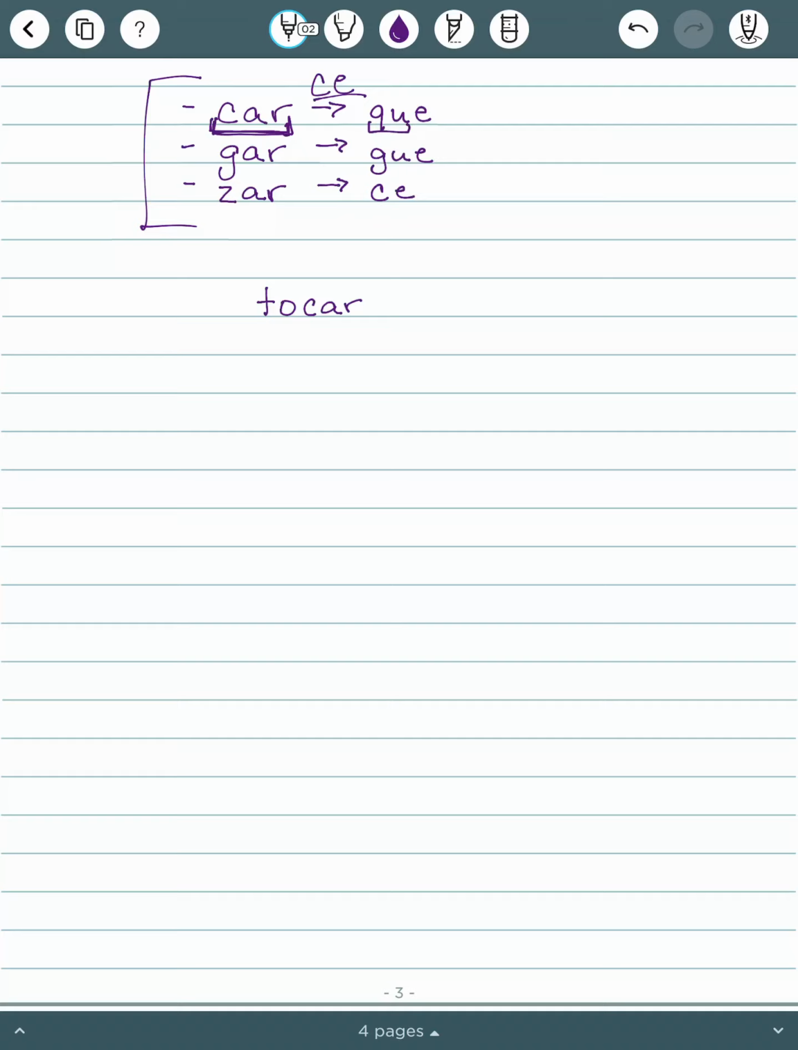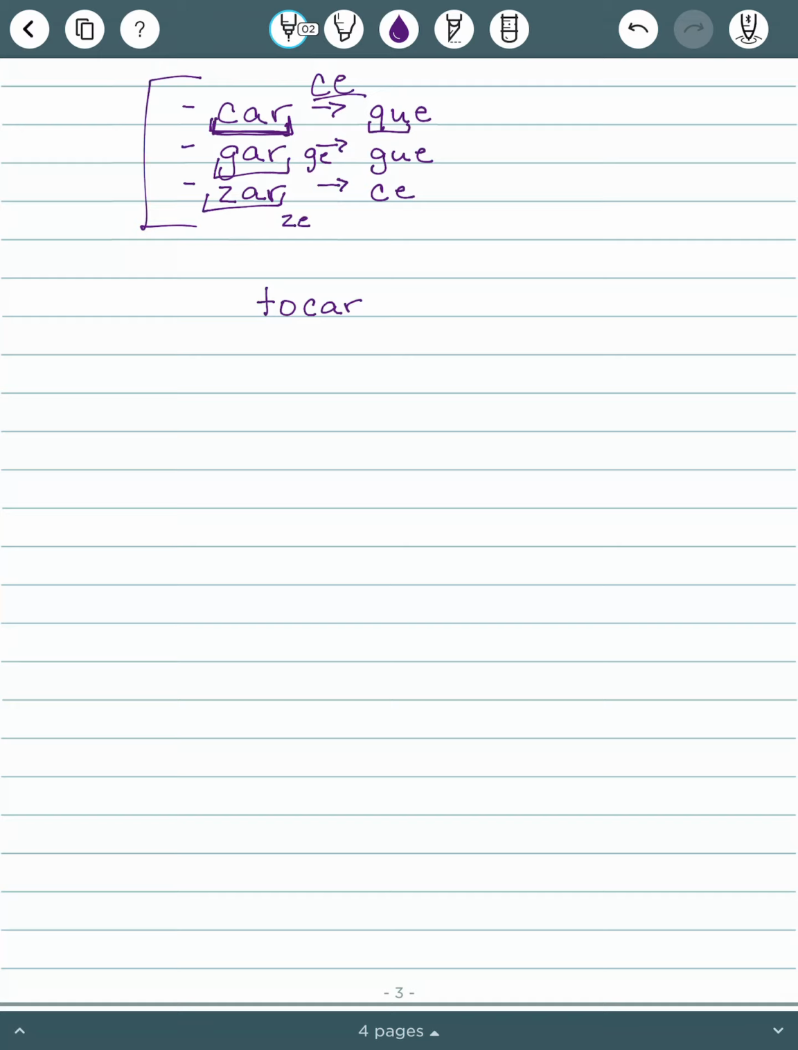For GAR verbs, similar story. We want that to sound like gar, so we want it to have the gay sound, not the hey sound. So it can't be GE, wrong sound. And then with ZAR, we just do not like ZE in Spanish. So anytime that would occur from ZA to ZE, we change that Z to a C.